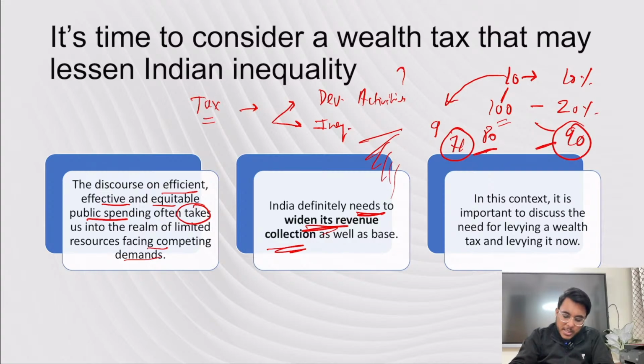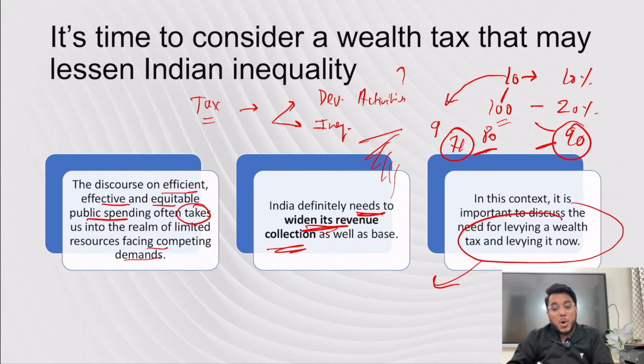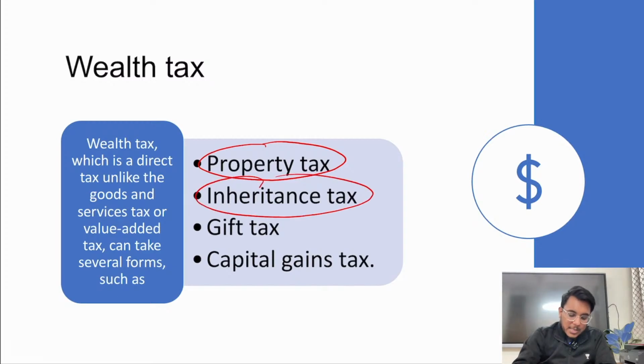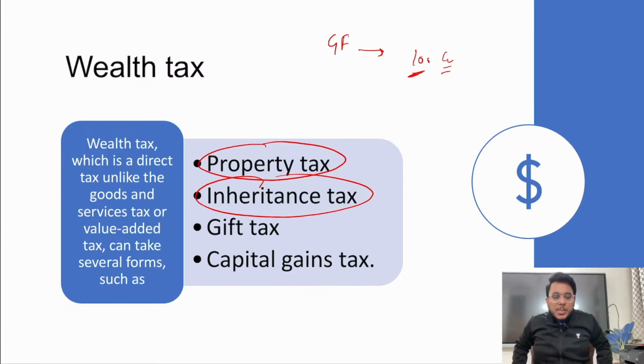And in this context, it is important that we discuss whether a wealth tax can now be levied. Now, what are the examples of wealth tax? Property tax, inheritance tax. Inheritance tax, for example, your grandfather left a 100 crore rupee property for you. So this 100 crore rupee property you got as inheritance, on this inheritance tax can be applied.